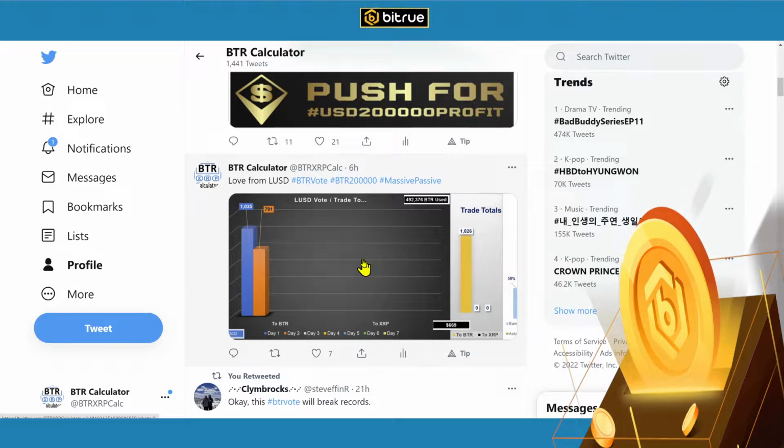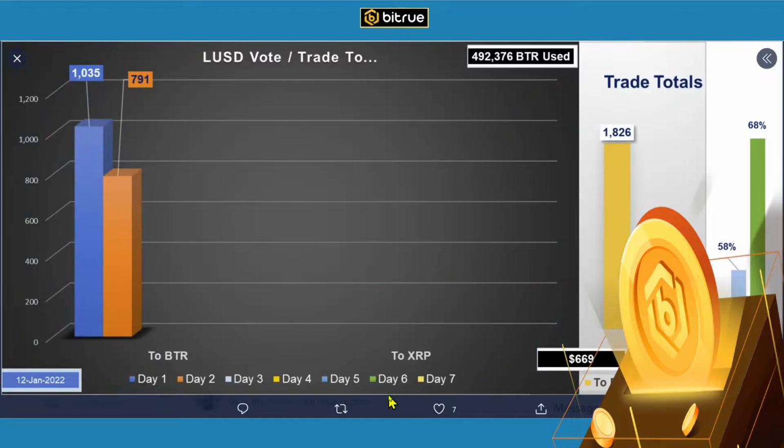This chart, I've actually made this look a little bit better than what's tweeted here, but you can see all this well enough, even with the Bitrue coin there. This is a vote I'm currently in. It's the LUSD vote. In 2 days of earnings so far, there's been revenue of $669.